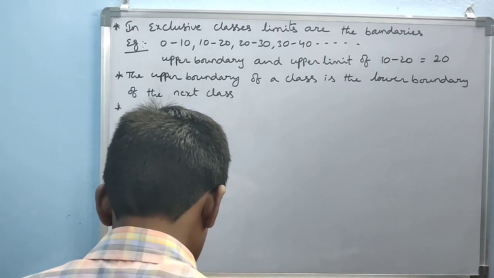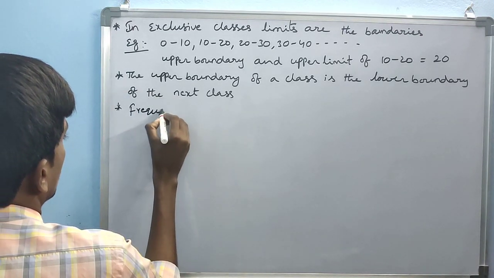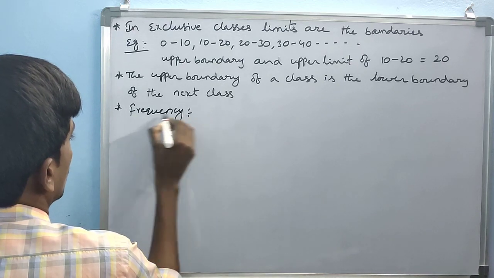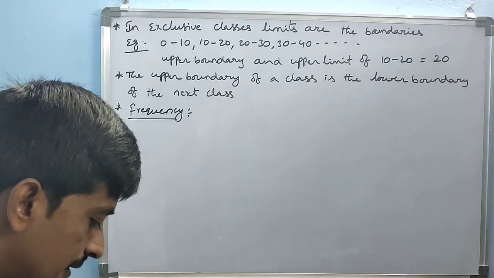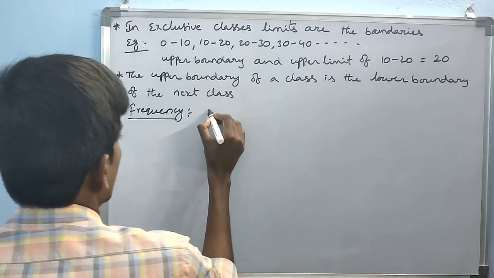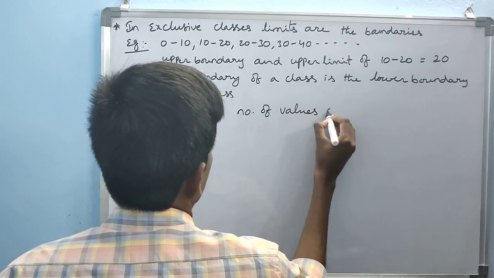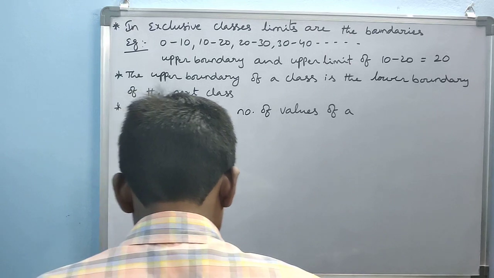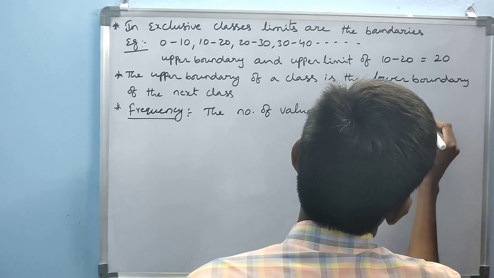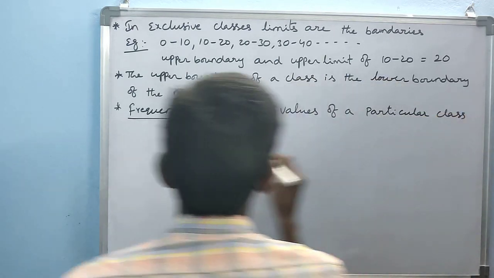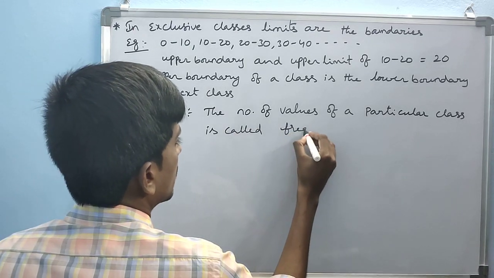And the next side heading is frequency. What is the definition of frequency? The number of values of a particular class is called frequency.